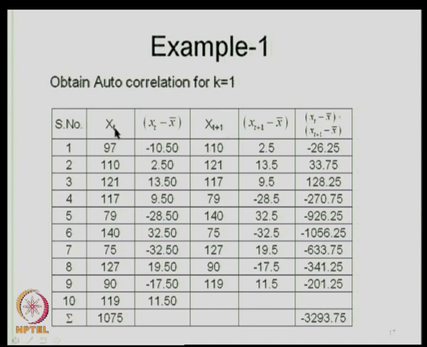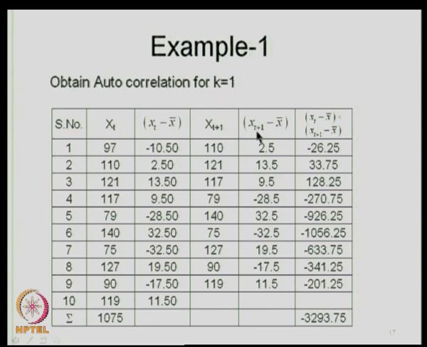So, corresponding to x t, we write x t plus 1. So, x 1 is associated with x 2. Associated with x 2, we have x 3, which is 121. X 4 corresponds to x 3 plus 1, so 117. Like this, we shift the series by 1 time unit and then write the series x t plus 1.